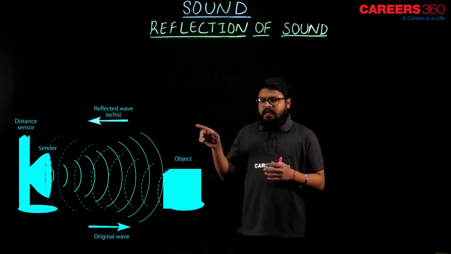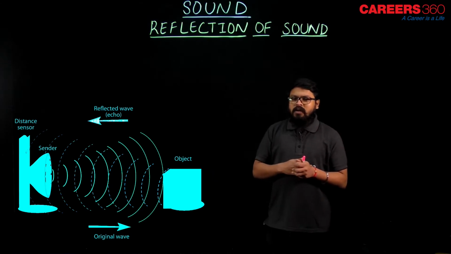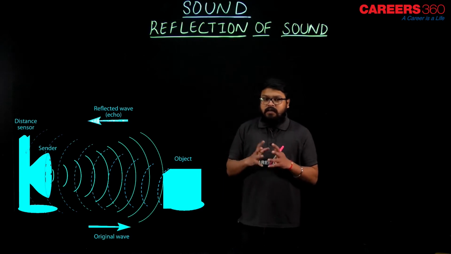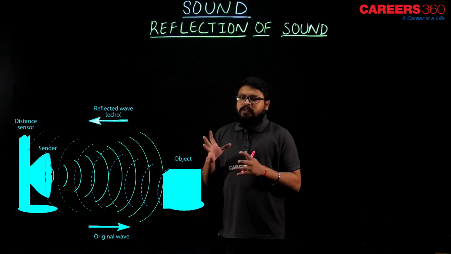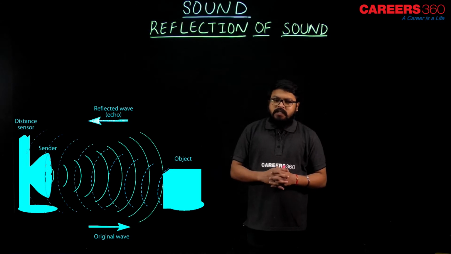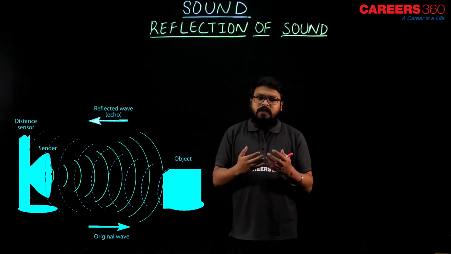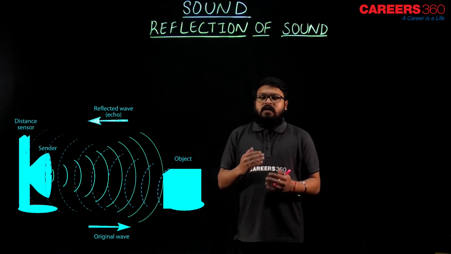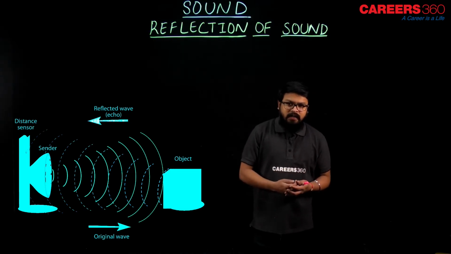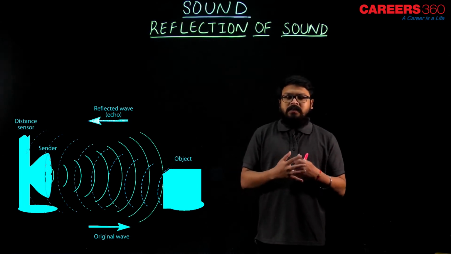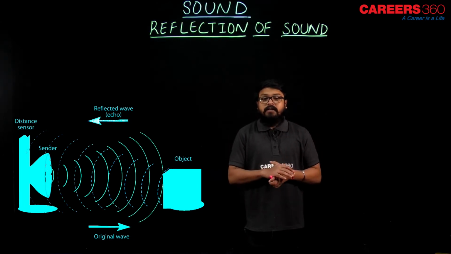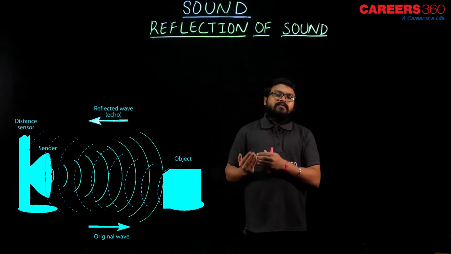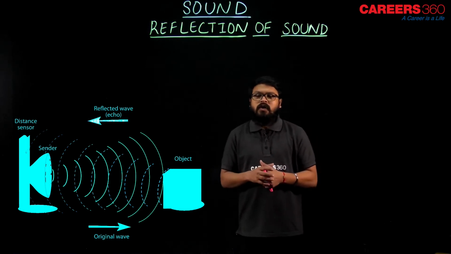As you can see, the reflected wave is shown in the form of dotted curves over there. I hope you got that, right. Now there is a distance sensor along with the sender or the speaker, that is, the sender of the signal. Along with the sender of the signal, there is a distance sensor which senses the reflected sound. So when it senses, it can be proved that yes, the sound can be reflected back into the same medium, same as the light rays do. So the reflection of sound, or the reflected sound wave, is also called an echo.